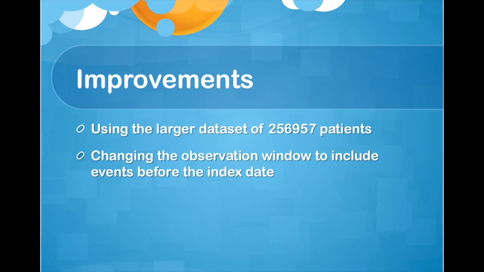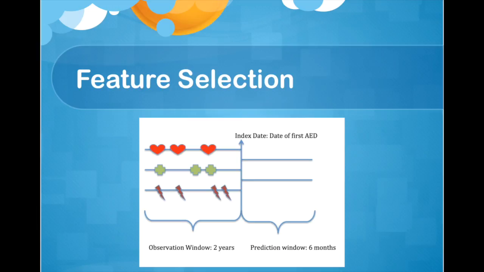I made a couple of improvements from earlier iteration of the project, namely using the larger data set for modeling and then changing the index date to include only events within the observation window, which is 2 years before the index date. The index date is the date on which the first AED was administered. The events for cohorts within the observation are selected for predictive modeling.